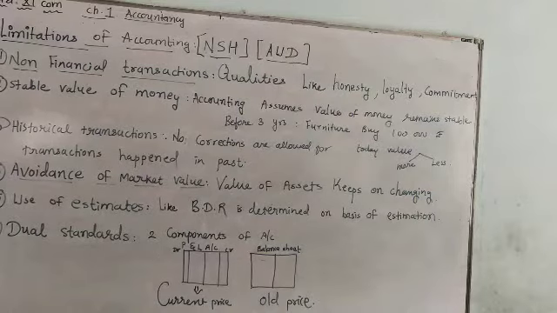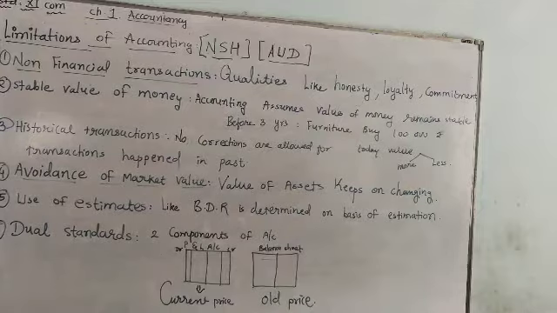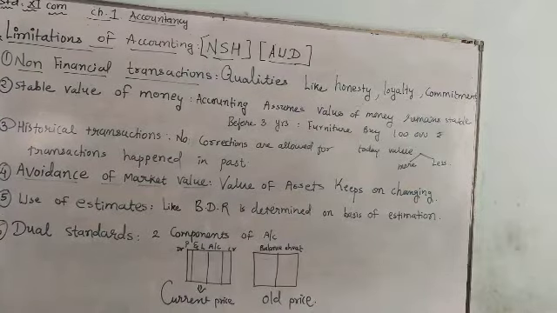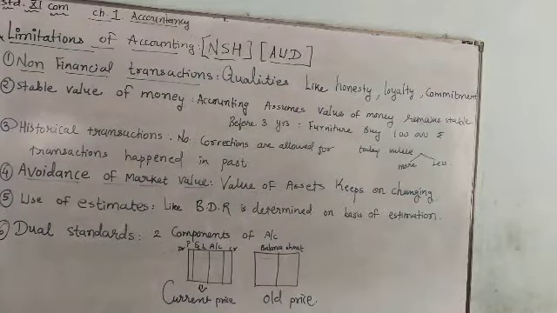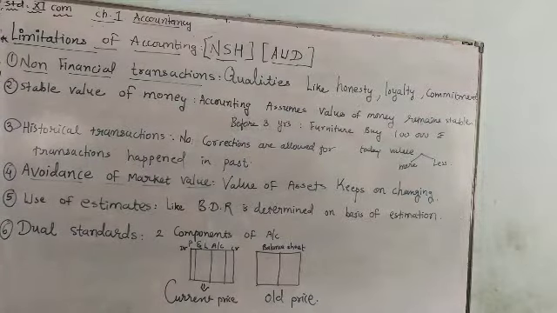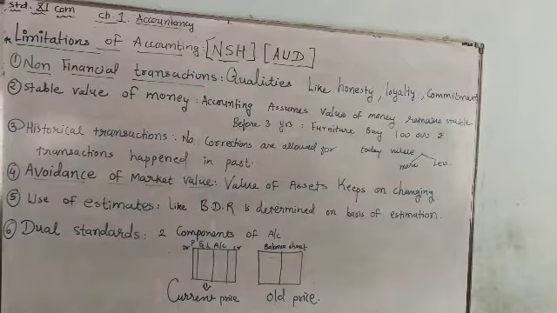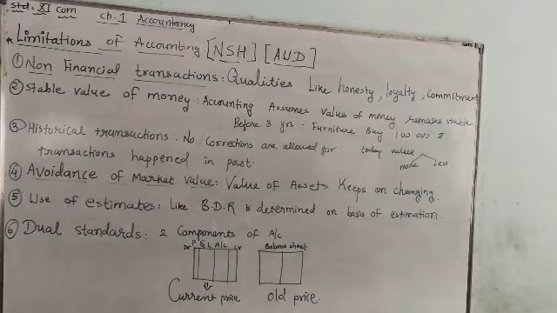Fifth point is use of estimates. In accounting, sometimes on the basis of estimation, certain provisions and reserves are made. If these estimates prove wrong in future, it would affect the profitability of the business.